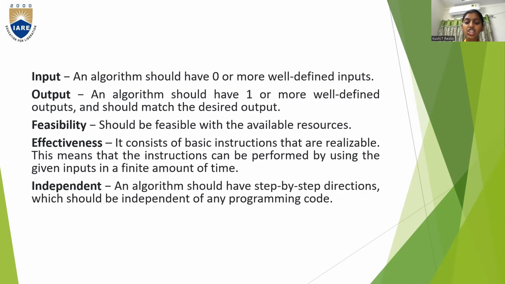This means that the instructions can be performed by using the given inputs in a finite amount of time. Coming to independentness. An algorithm should have step-by-step directions which should be independent of any programming code. So these are some of the properties of algorithm, that are finiteness, definiteness, input, output, feasibility, effectiveness, and independentness.